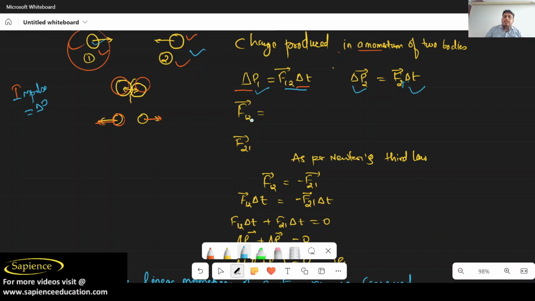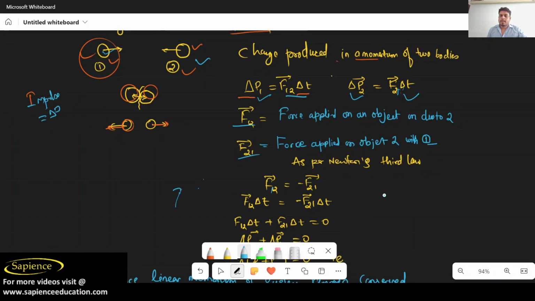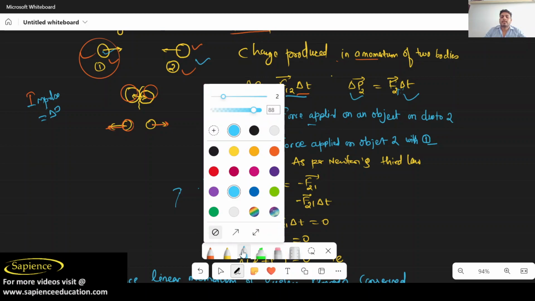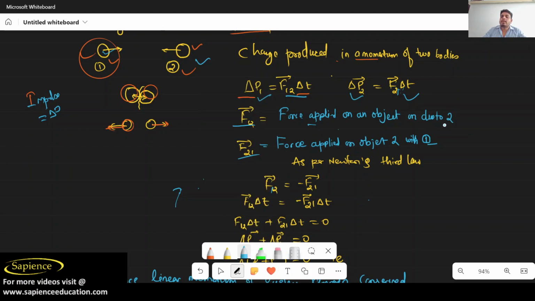Here we can see that F12 is the force applied on object 1 due to 2, and F21 is the force applied on object 2 due to 1.